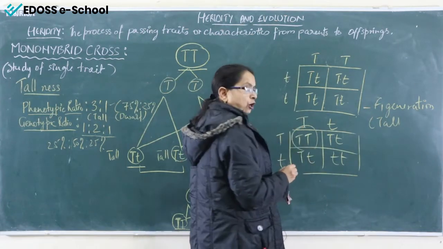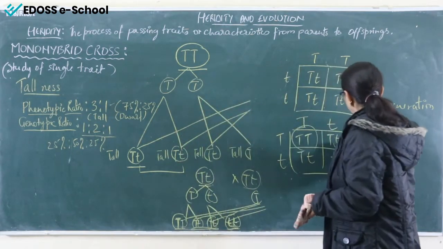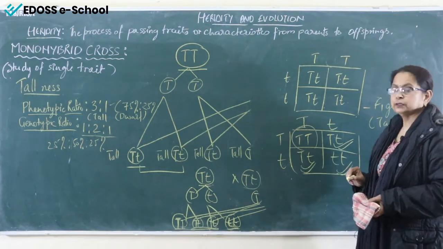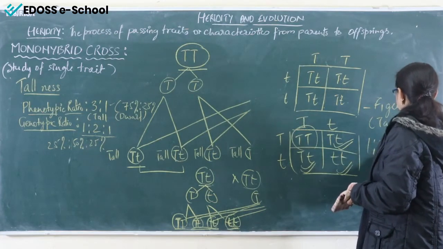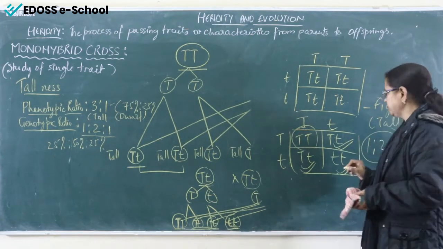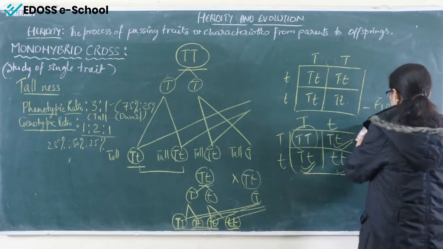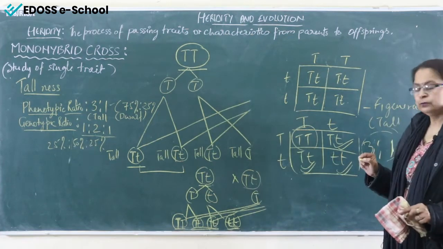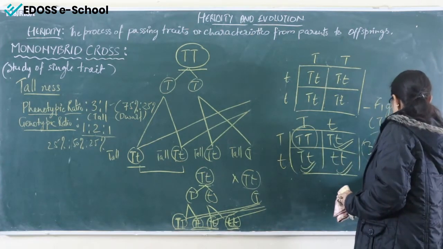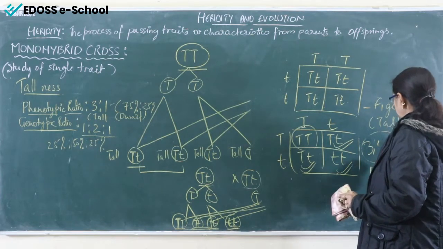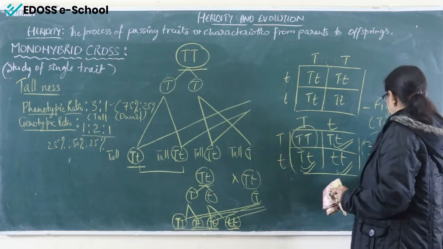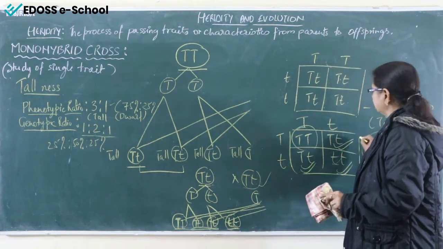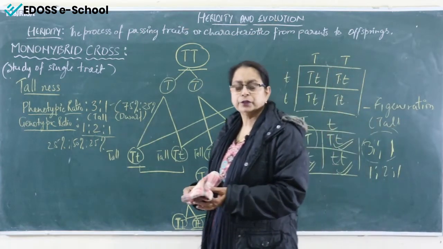one is homozygous tall, 2 is heterozygous tall, and 1 is homozygous dwarf. The ratio will be 1:2:1. This is the genotypic ratio. And the phenotypic ratio will be 3:1, 3 tall and 1 dwarf. And the genotypic ratio will be 1:2:1. 1 is homozygous tall, 2 is heterozygous tall, and 1 is homozygous dwarf. So both are simple forms, it is up to you in which way you are going to solve it.